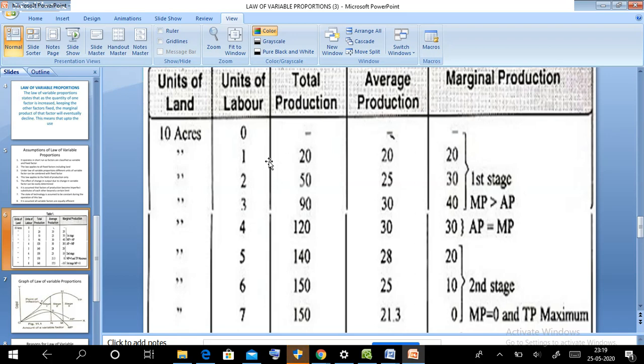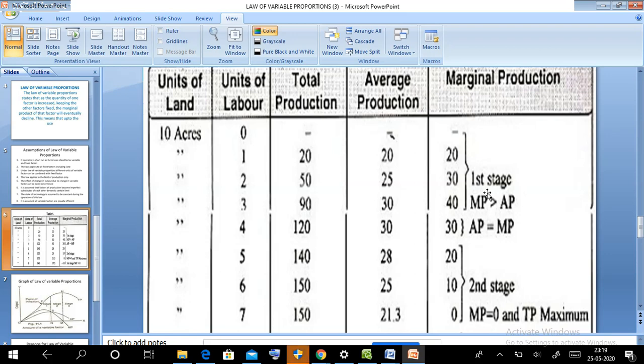What is the change when we increase the laborers? When we increase the laborers, what is the effect on the total production? That we call total production. Average production is the total product divided by the total number of laborers.